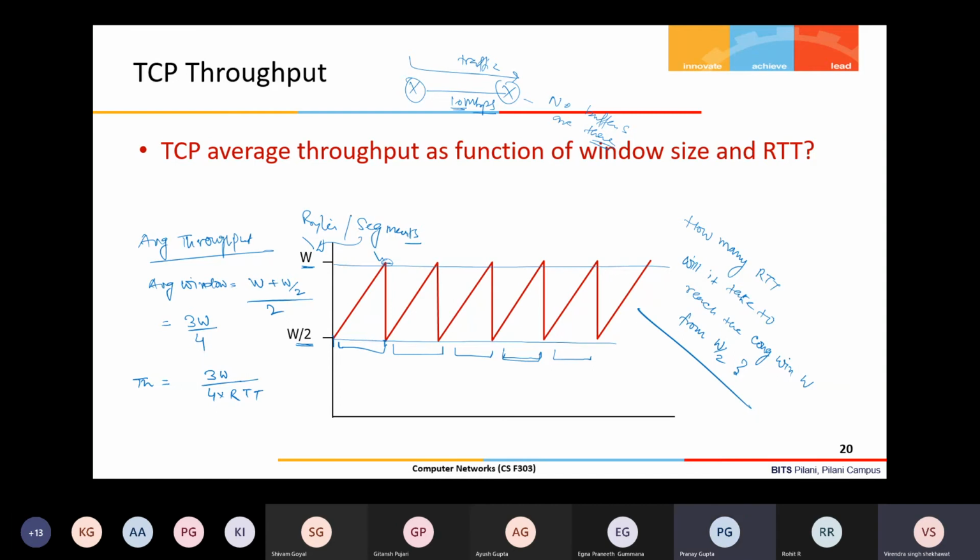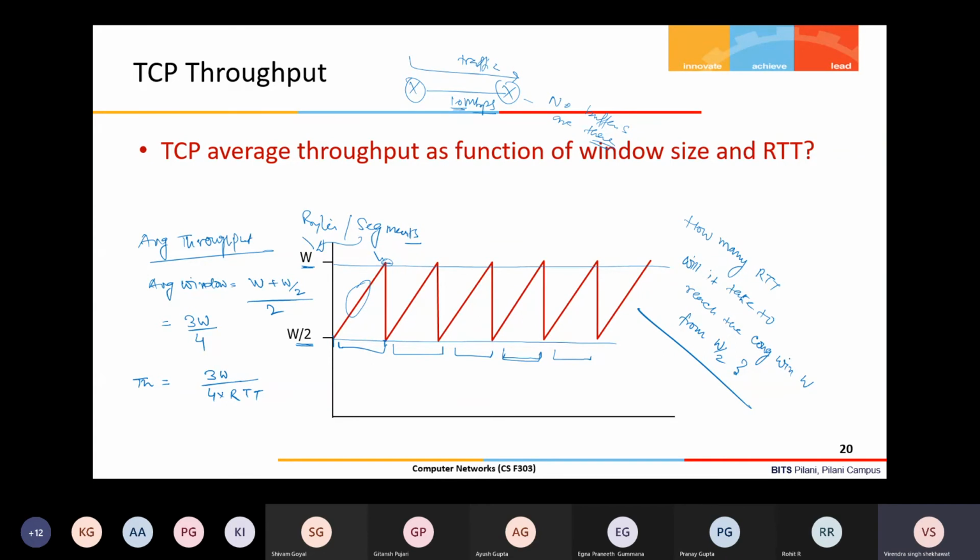Anybody want to answer? Not exponential. See, this is a congestion avoidance phase, am I right? Yes. So in congestion avoidance phase, per RTT, one MSS, one segment, is the increment.